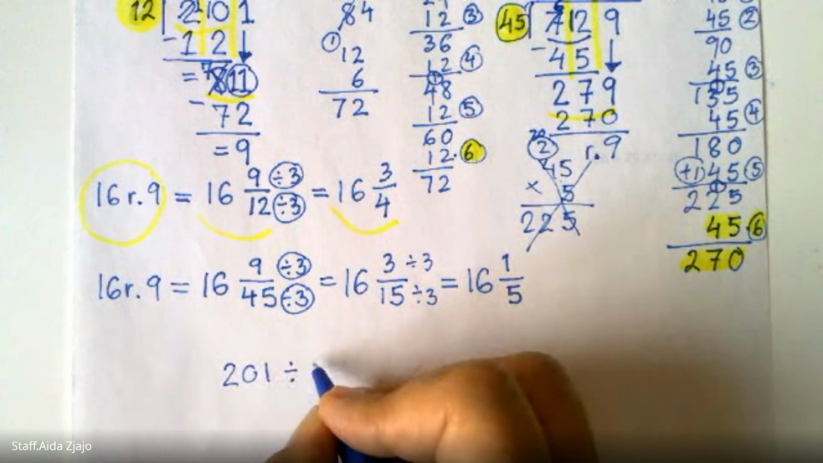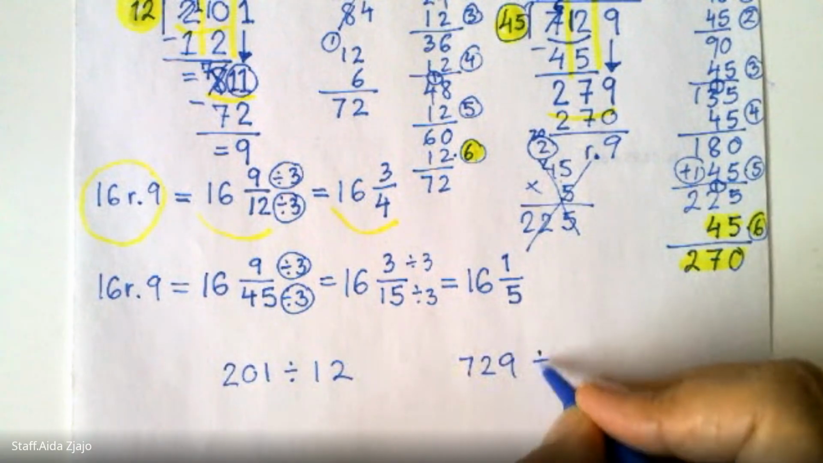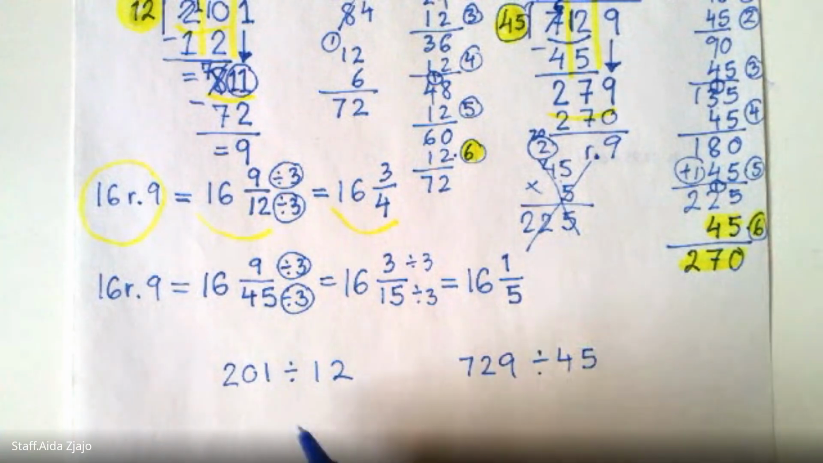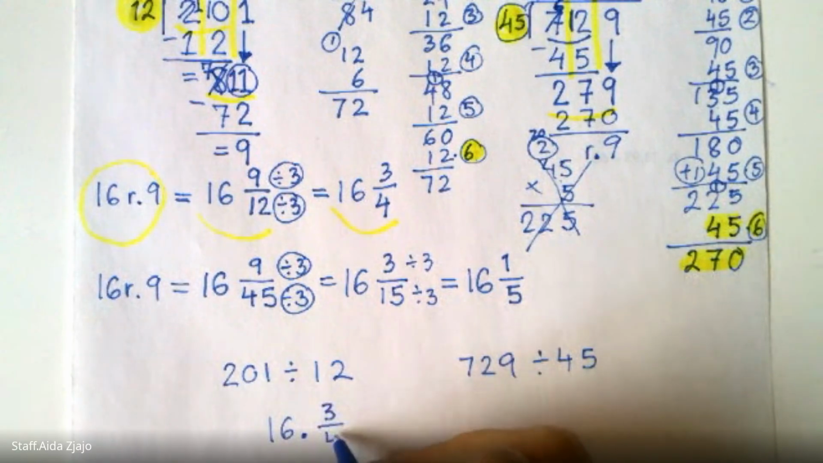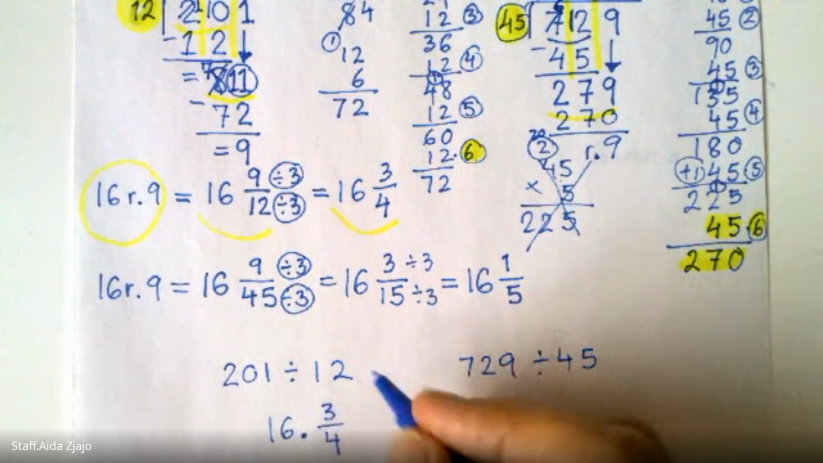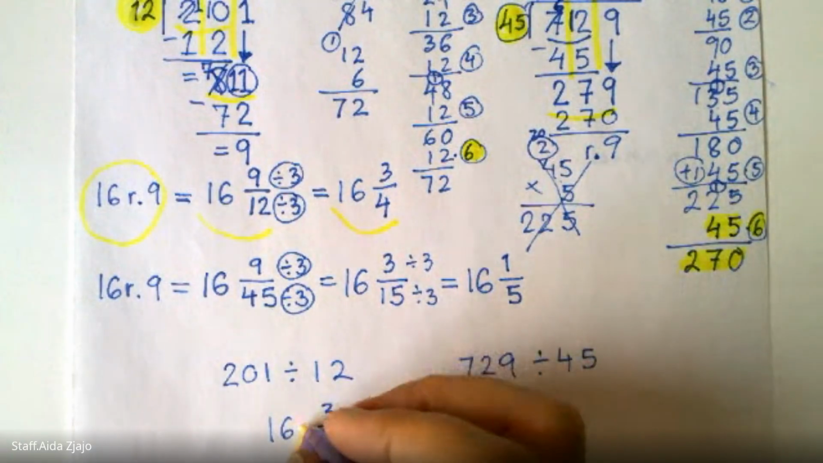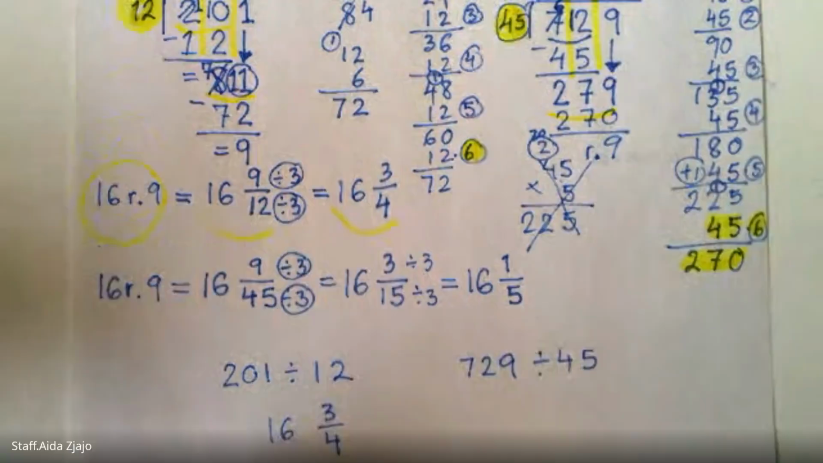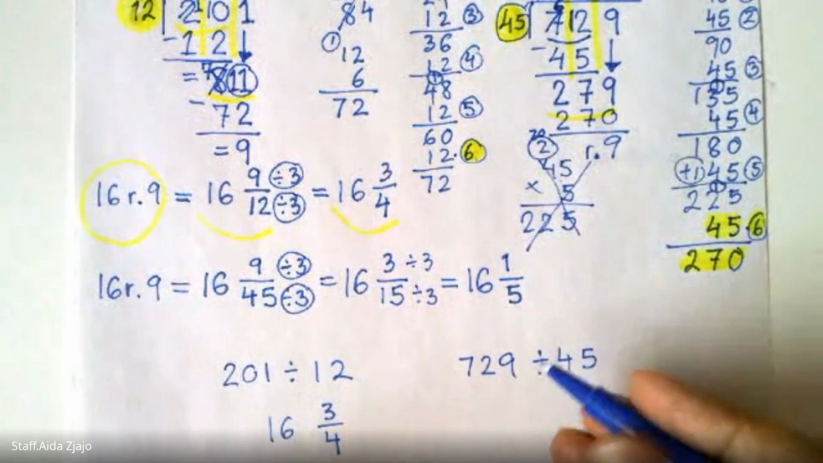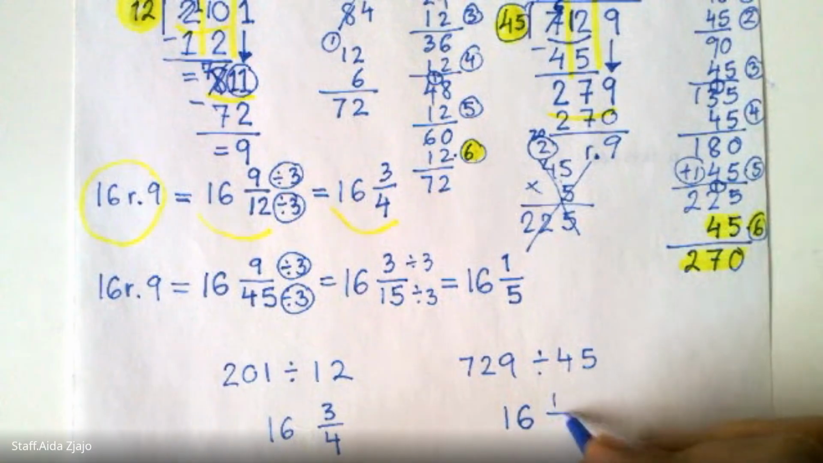if you have 201 divided by 12 and 729 divided by 45, you got this as 16 and 3/4. You don't need this decimal, pardon, because that's 16.75. If I use a decimal, it's going to be 16.75. And this one is 16 and 1/5.